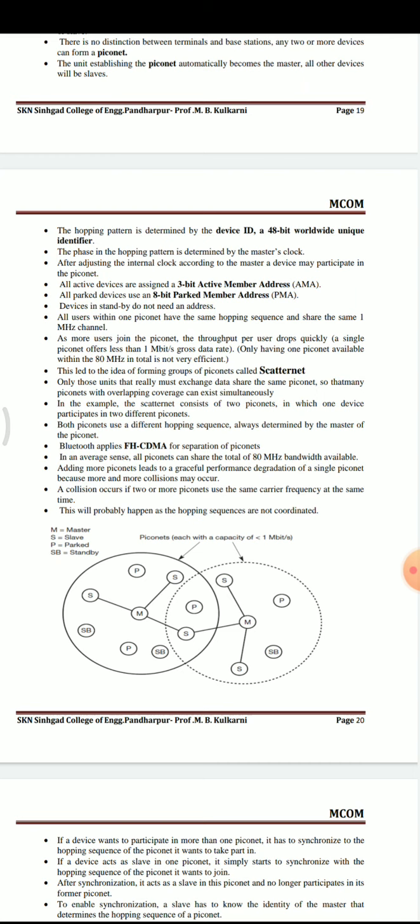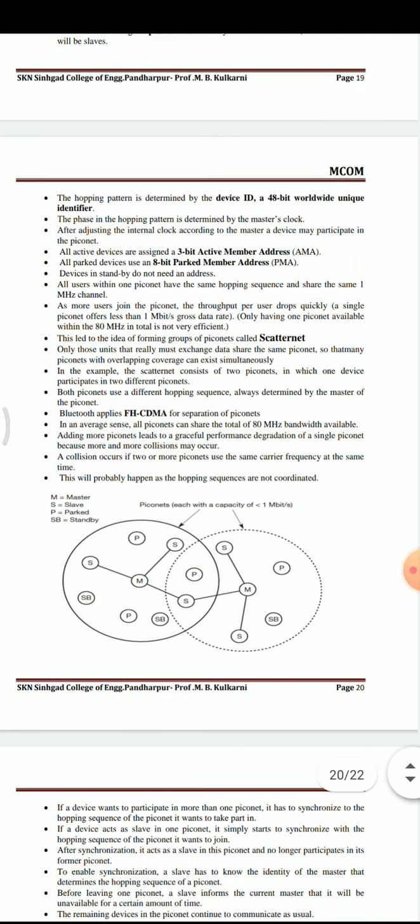This led to the idea of forming a group of piconets called a scatternet. Only those units that really must exchange data share the same piconet, and piconets that overlap in coverage can exist simultaneously.